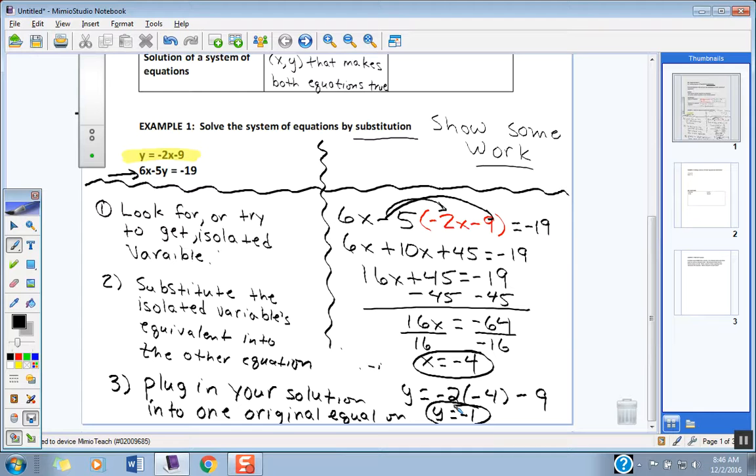Okay? Right up here are your rules. Look for an isolated variable or get an isolated variable. Then substitute that equivalency into the other equation. It just becomes a matter of solving some simple equations that we've done so much of this year. Okay, so I'll leave that up there till I know everybody has that down, and we'll take a look at the second example.